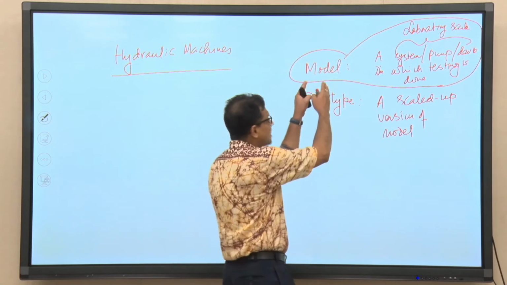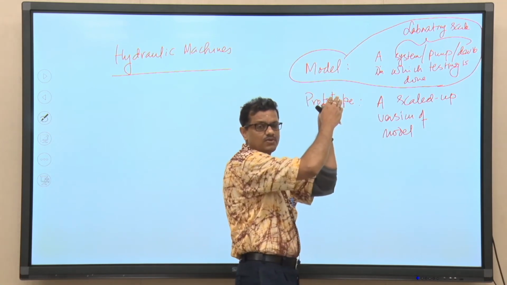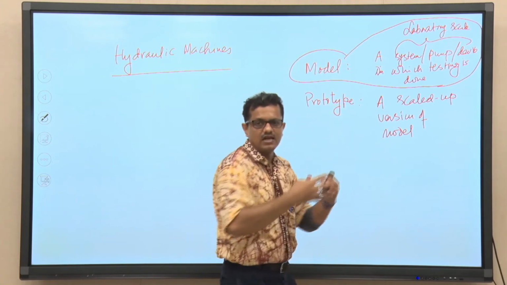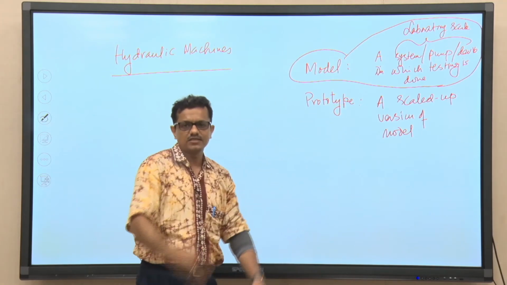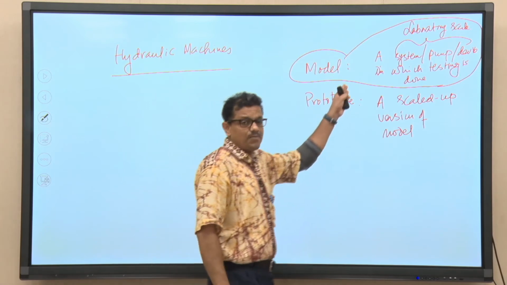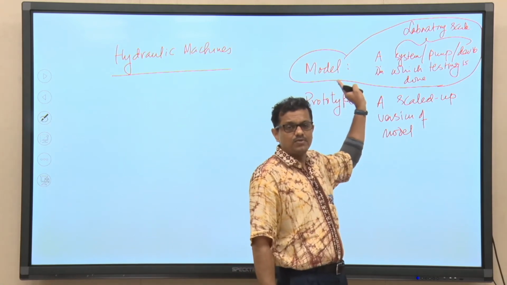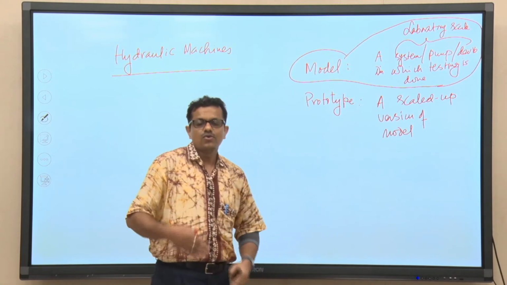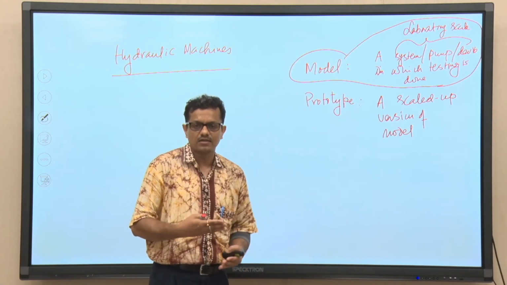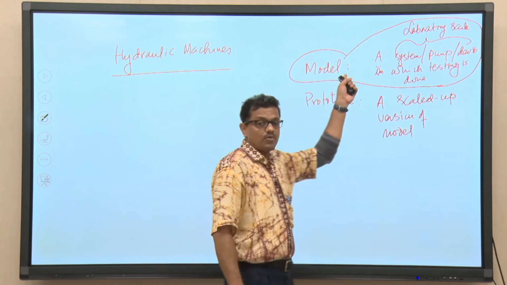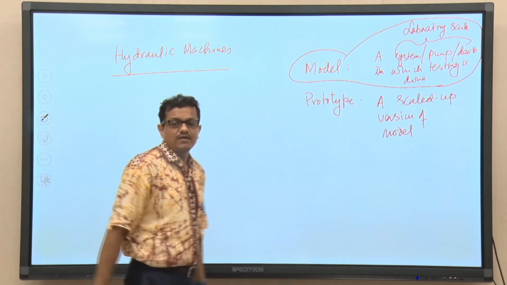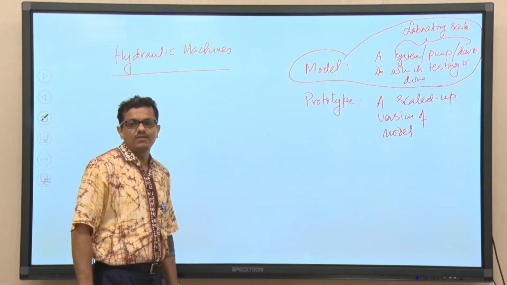So, if we use the model pump to gather experimental results and the working fluid is water, now, instead of water, if I use the same model pump to run slurry or any other liquid, what will be the performance? Can we predict it from the previous results? These two aspects are very important in the context of hydraulic machines.